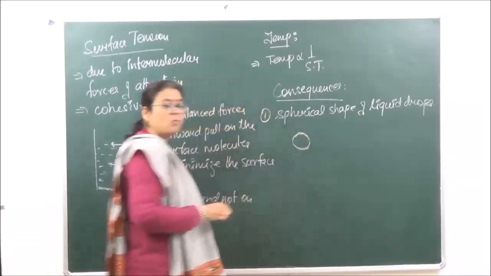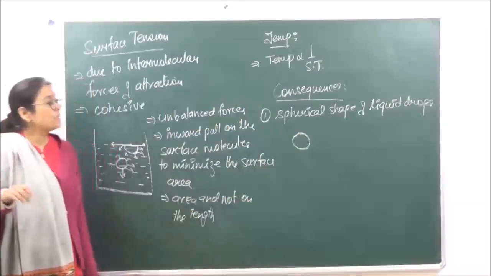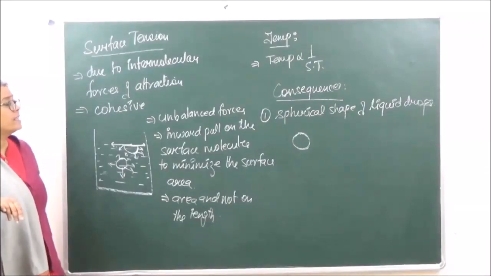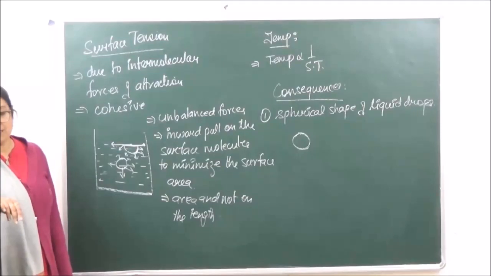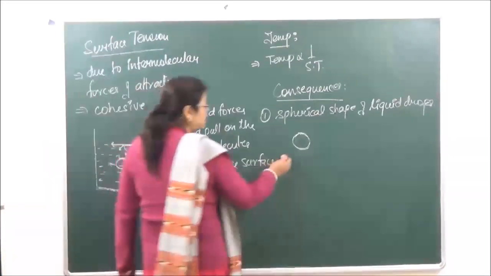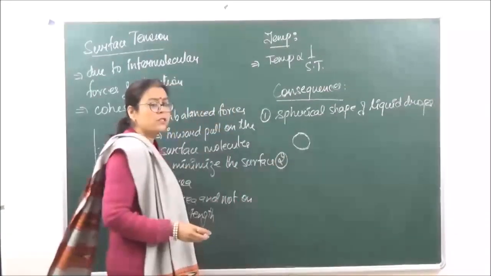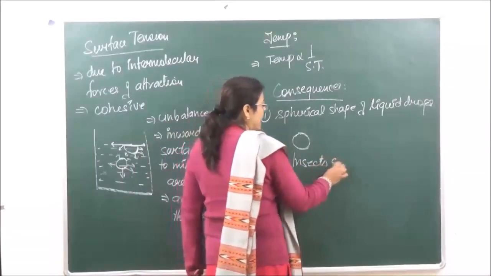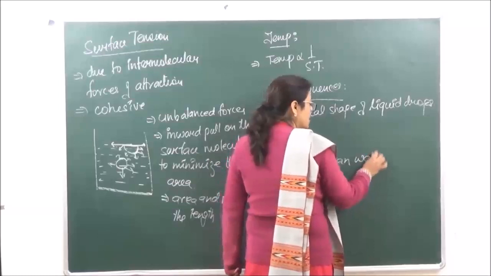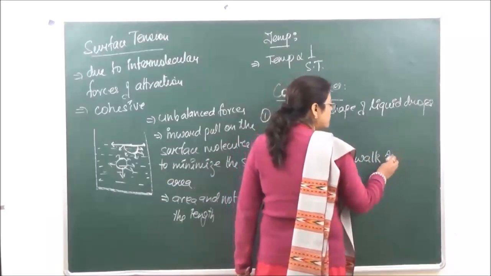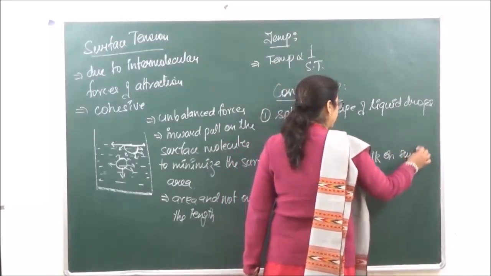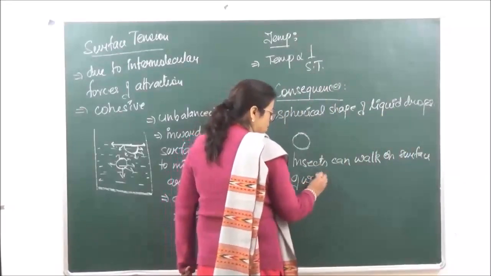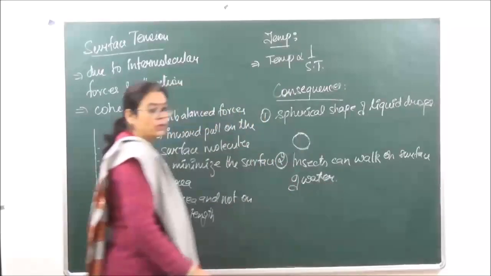Sphere has the smallest surface area. So that is the reason why whenever a liquid falls, it always immediately forms drops. ठीक है? Then number two, another consequence of this is that insects can walk on the surface of water without getting drowned. ठीक है?